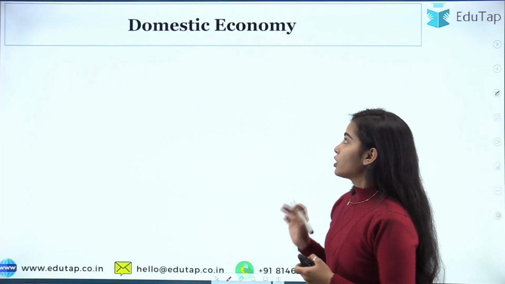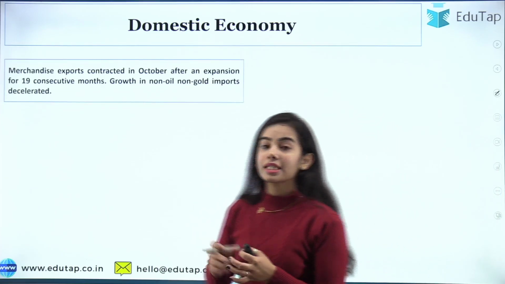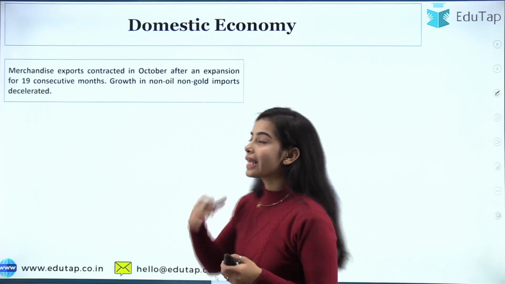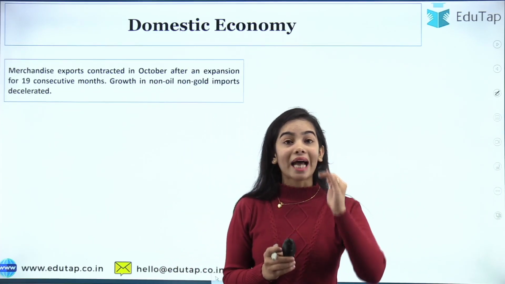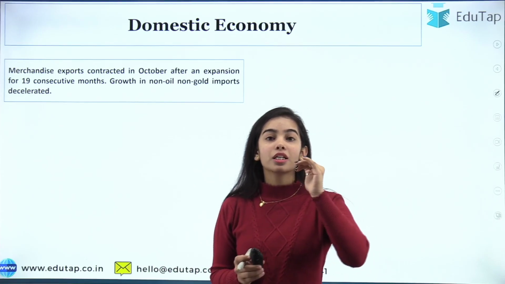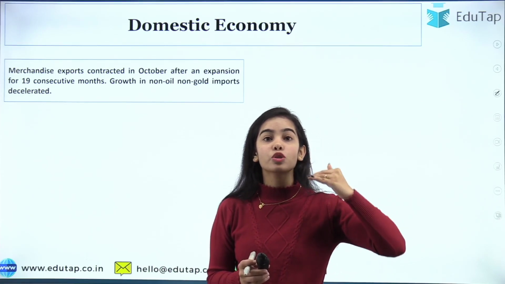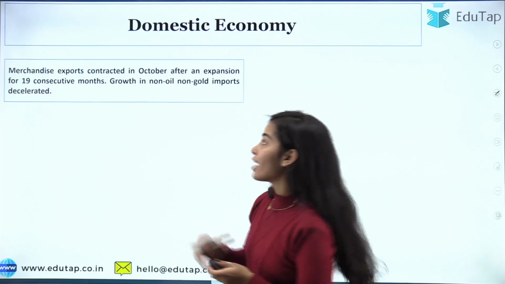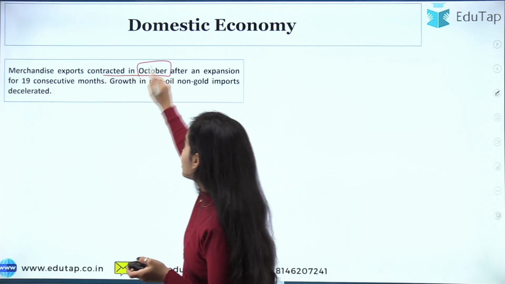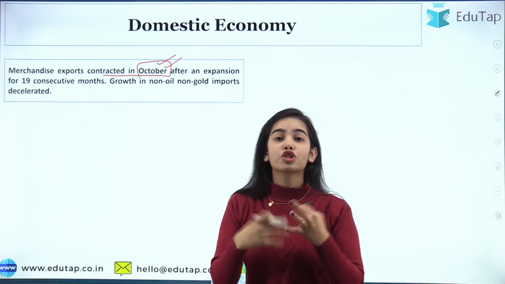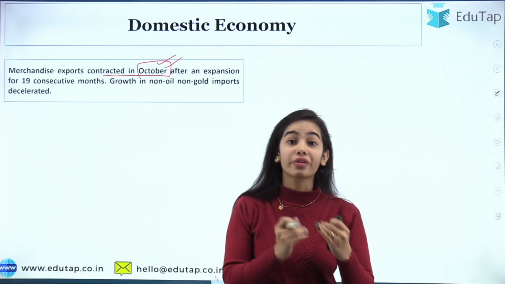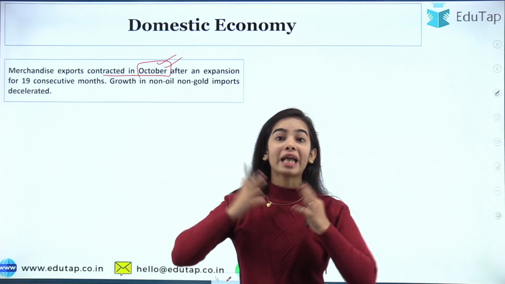Now let's see the merchandise exports. The goods exports have contracted. For 19 consecutive months the merchandise exports were increasing, but now they have contracted in October. So this is quite a special thing that has happened, that it has contracted after expanding for 19 months.